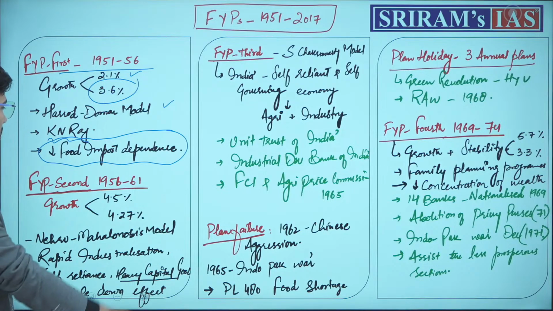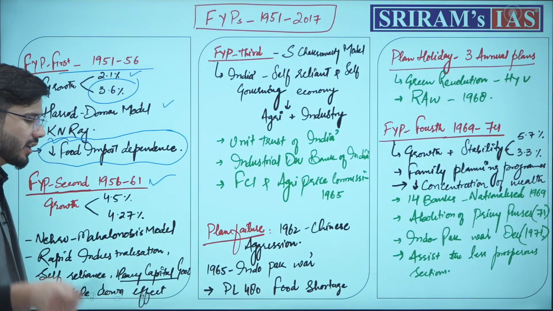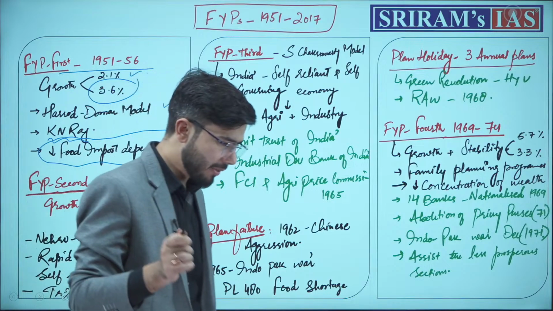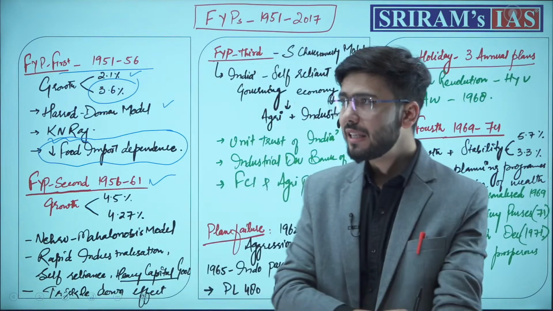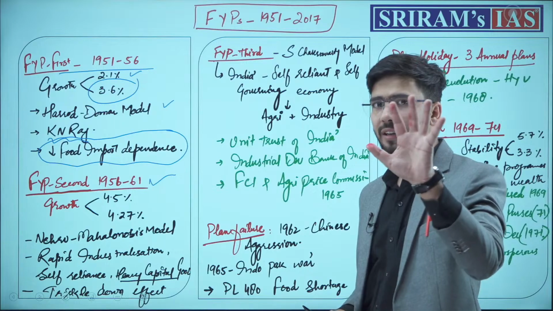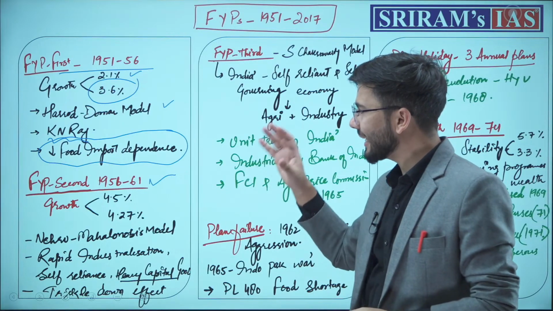Second 5-year plan was from 1956 to 1961. One more thing which you need to remember and keep a note of: for these 5 years, you need to remember what were the key events.